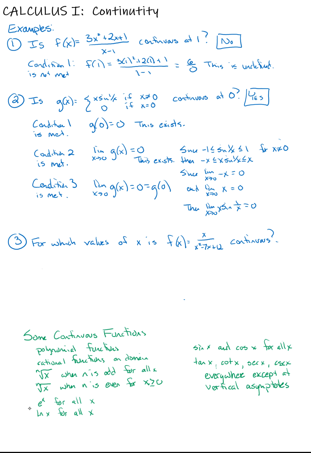Well, I notice that f of x is a rational function, and thus it is continuous everywhere except when the denominator is 0.